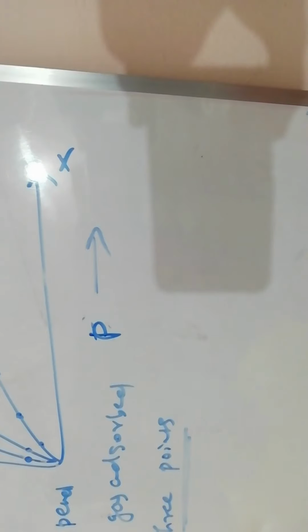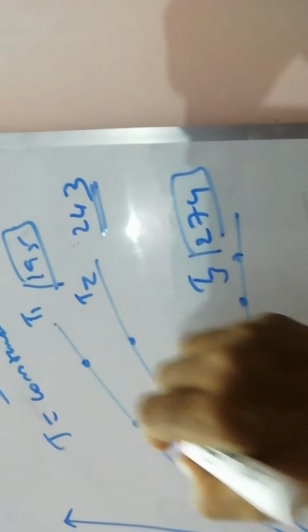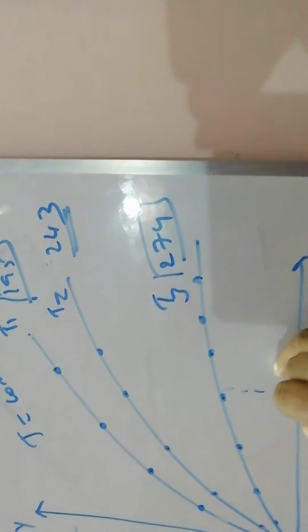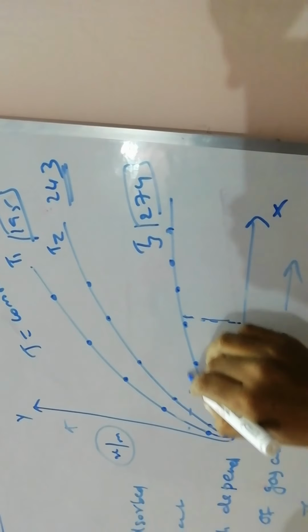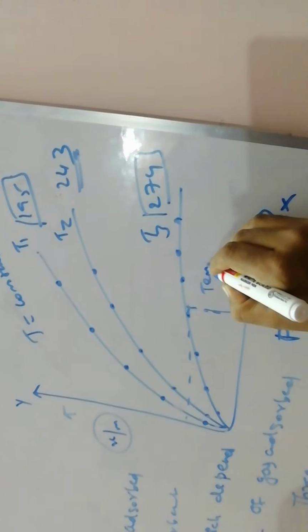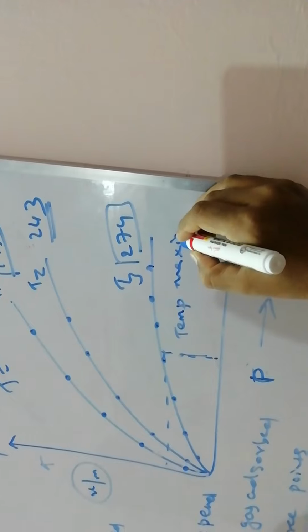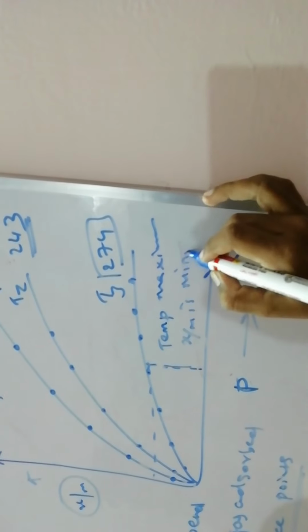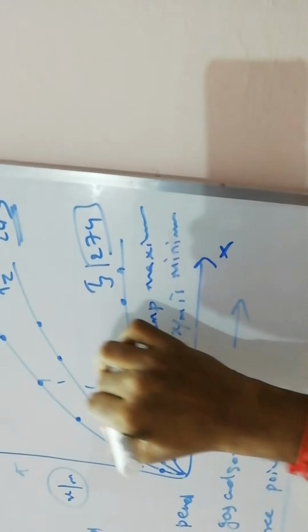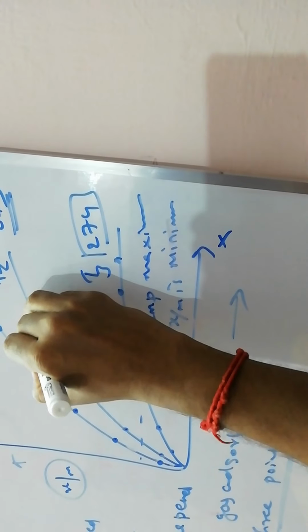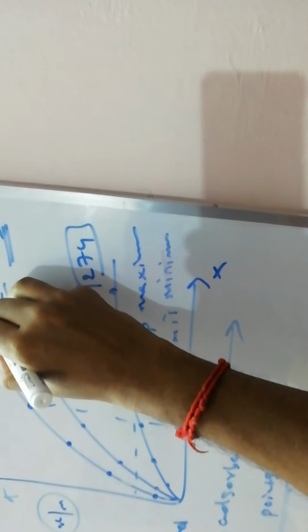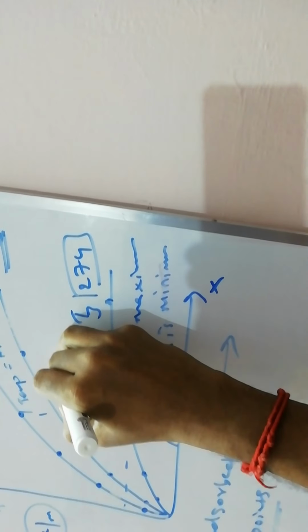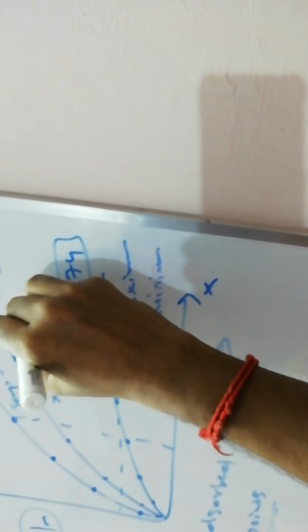First point. Second point, if I increase the temperature, what happens? Here, temperature is maximum, where x by m is minimum. Here, temperature is minimum, x by m is maximum.